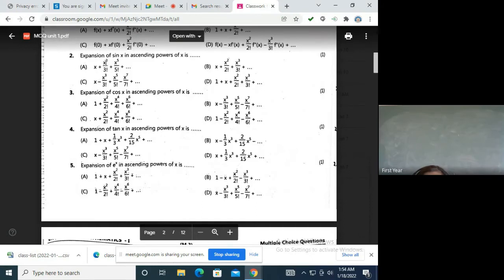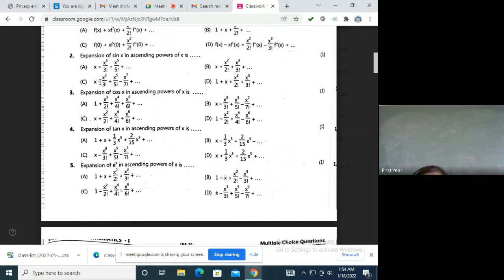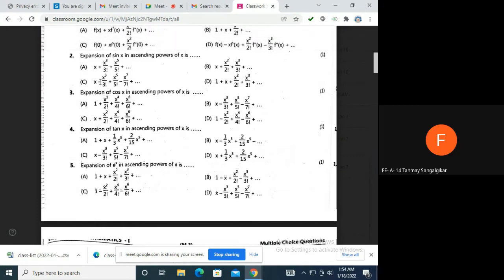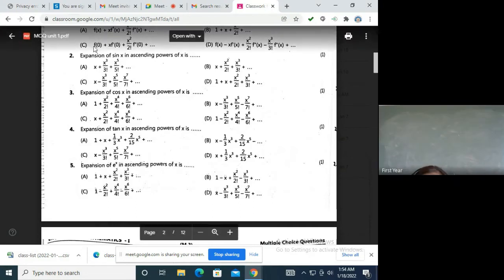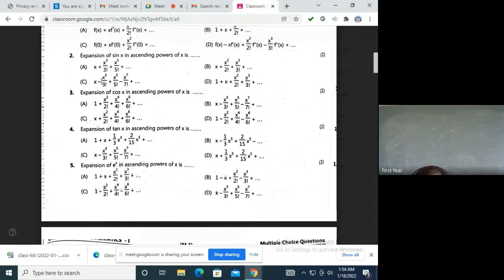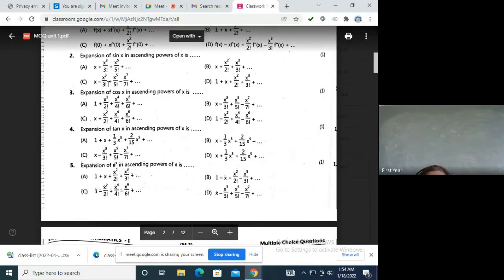Now how to fix it? Both of them are almost the same, but the alternate plus minus sign is there. Sin x, first derivative is cos x. But what's the second derivative? Minus sin x. So alternately minus sign, plus sign you are getting in the derivatives. So option C is the answer. Which formula are you using? You are using the Maclaurin series formula only: f of 0 plus x f dash of 0 and so on. First derivative is positive, second derivative is negative. So the answer is option C. It is expected that you remember this formula, but if you don't, then this is the way you have to do it. Is it okay?